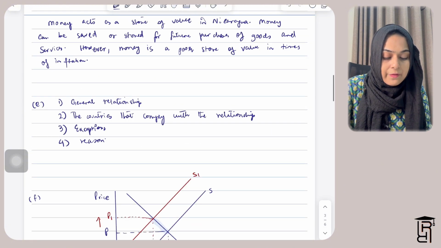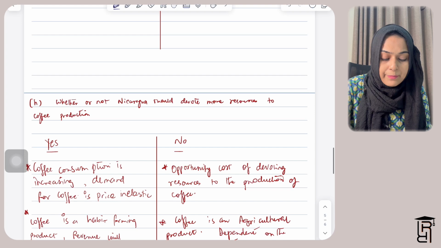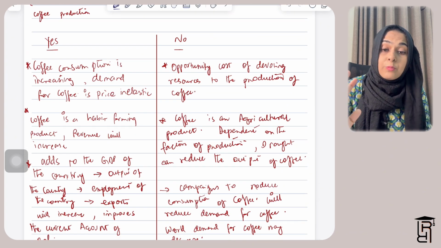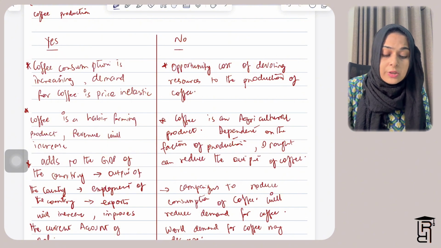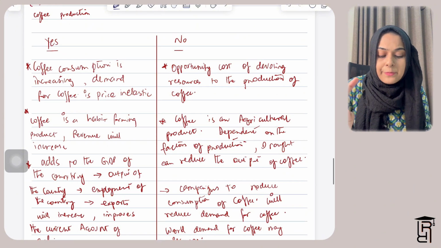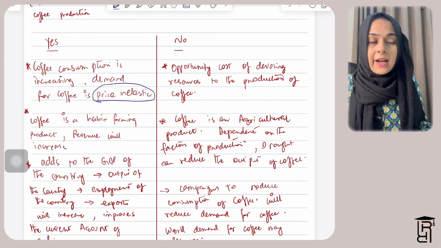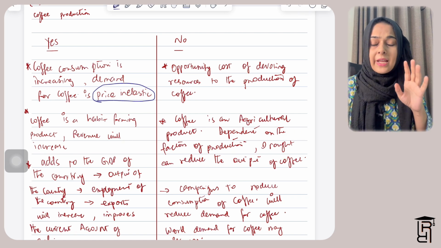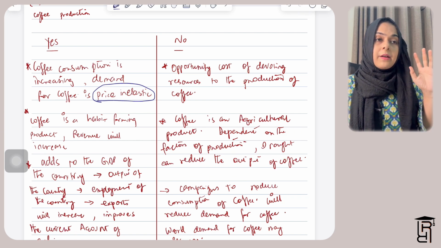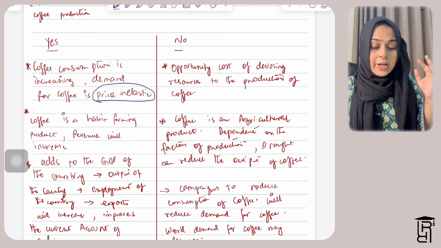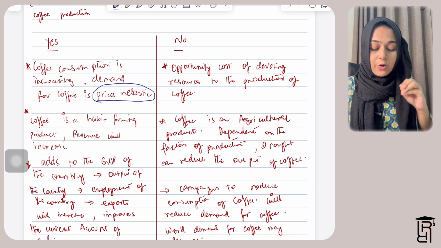Because of the global consumption of coffee increasing, Nicaragua can also focus more on producing coffee and exporting it to the whole world. In the supporting arguments, what I have written here is that coffee consumption is increasing, demand is increasing worldwide. Demand for coffee is also price inelastic because we did calculate the PED for coffee. And in case of price inelastic demand, whenever the price rises, revenue increases. Whenever the price rises, the demand is not affected very much. So the total revenue increases because of that.